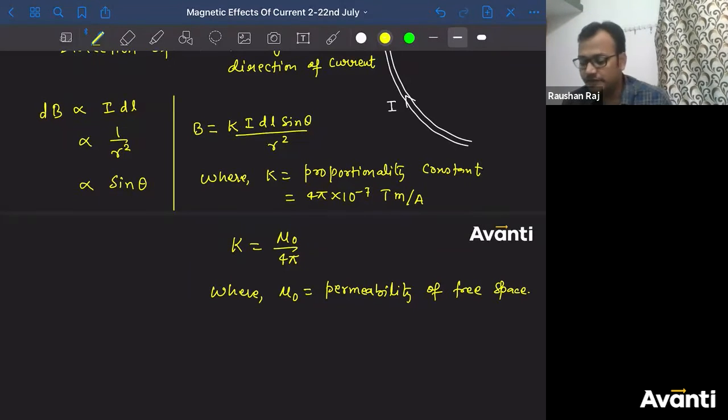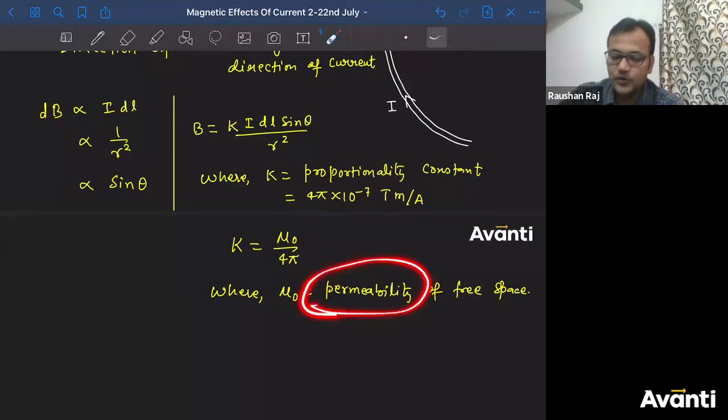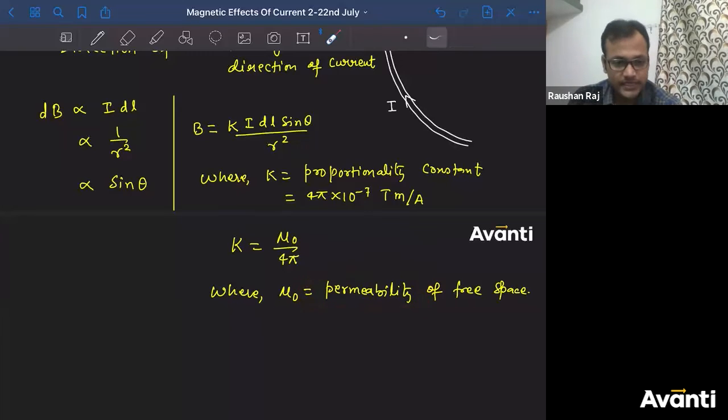As we define permittivity, उसी तरीके से permeability. What is permittivity? So it is a property of the medium. उसको क्या बताता है? That property of the medium will tell you how fast or how the electric field will spread in that medium. ठीक है? So in the same way, this permeability will tell you about the medium, how easily the magnetic field can spread in a medium, or how strong a magnetic field can exist in a medium. ठीक है बच्चा लोग? So this is that mu naught, permeability.